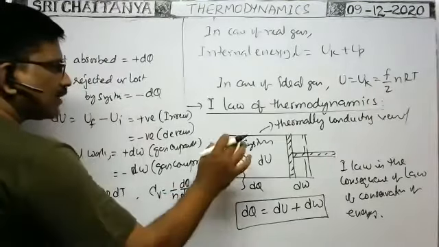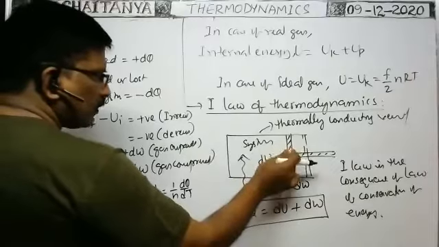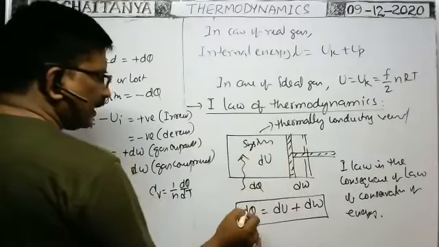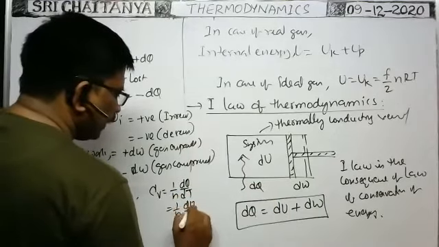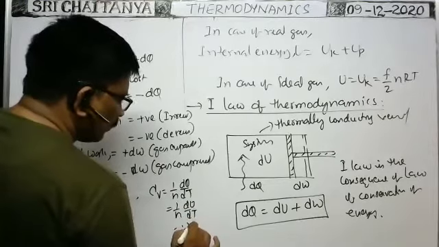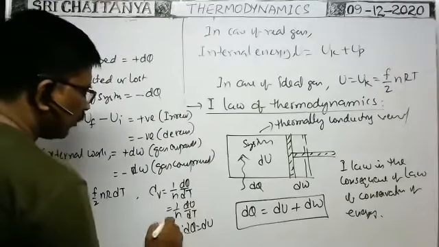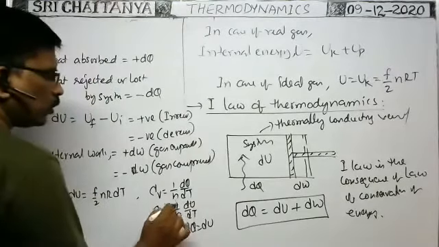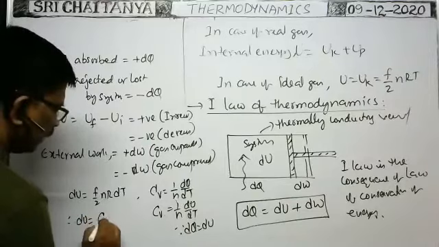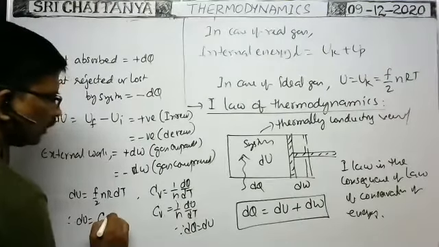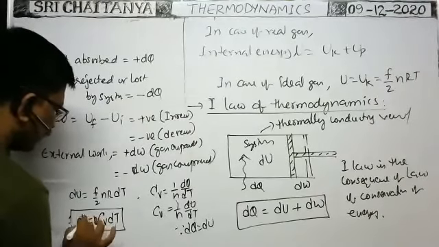But here at constant volume, there is no expansion of the gas or compression of the gas. That's why no external work done. In that case, heat energy supplied is equal to change in internal energy only. That's why in this case we can write 1 by n into dU by dT. Since at constant volume, heat energy supplied is equal to change in internal energy only. So molar specific heat at constant volume Cv is equal to 1 by n into dU by dT. Therefore, dU is equal to n Cv dT. This is the formula for change in internal energy.